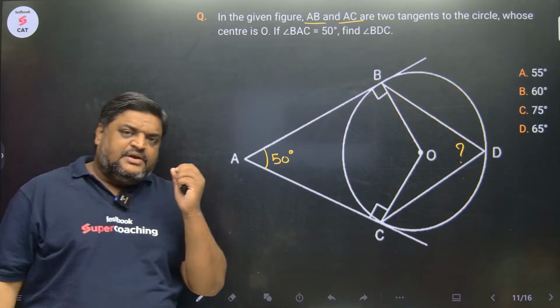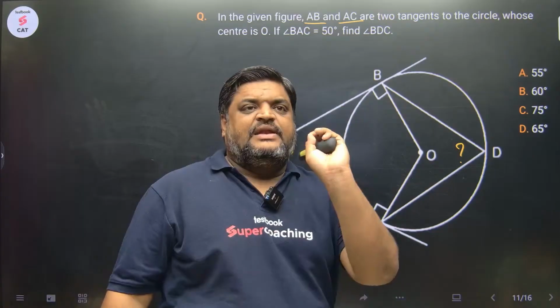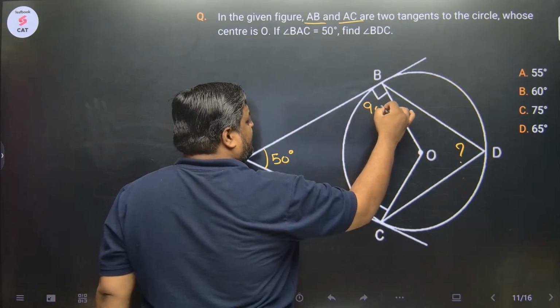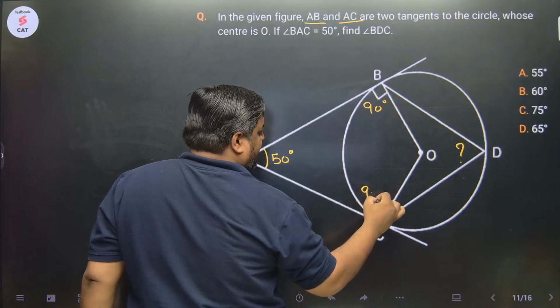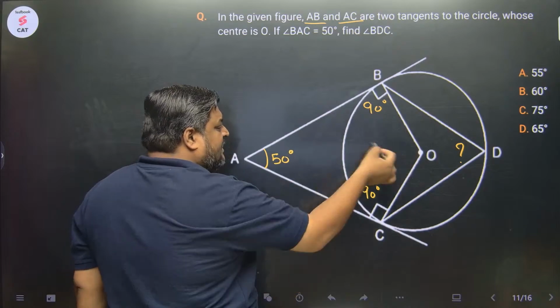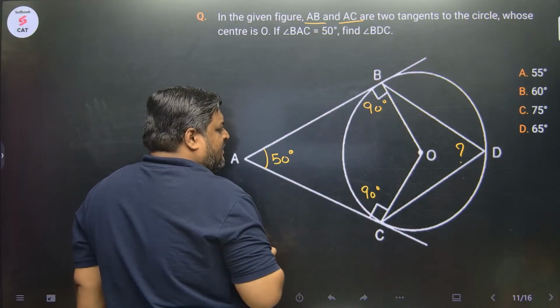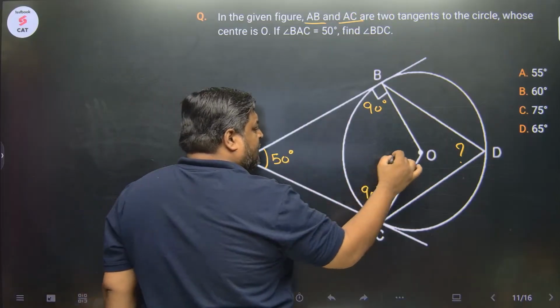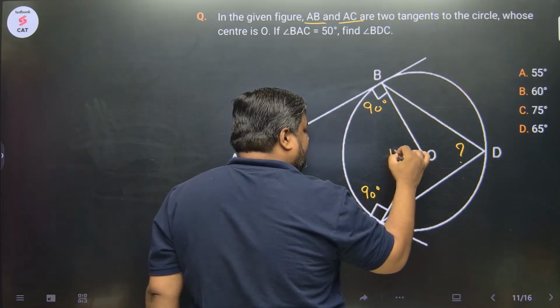All you need to know is the concept. It is a one-line question. This is 90. This is 90. This is 50. The sum of all of these four angles has to be 360. 90 plus 90 is 180, 180 plus 50 is 230. So this is 360 minus 230, which is 130 degrees.